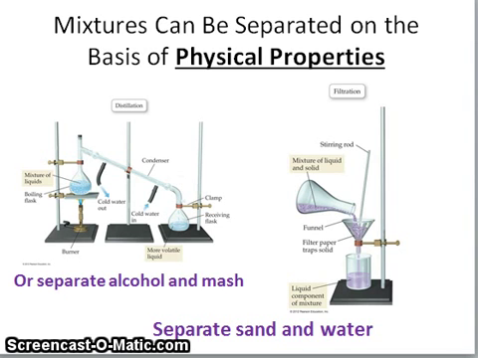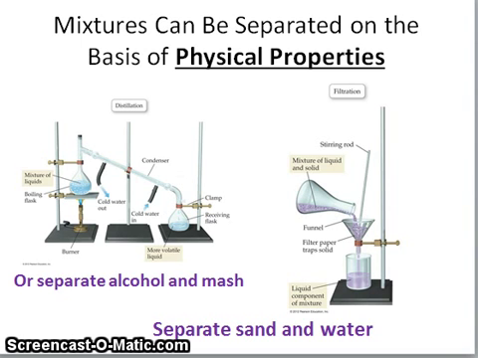Mixtures can always, at least theoretically, be separated by taking advantage of the different physical properties of the substances involved. In distillation, one can separate solids from liquids or two liquids at different boiling points. One would do this to separate alcohol from mash and excess water when making moonshine.